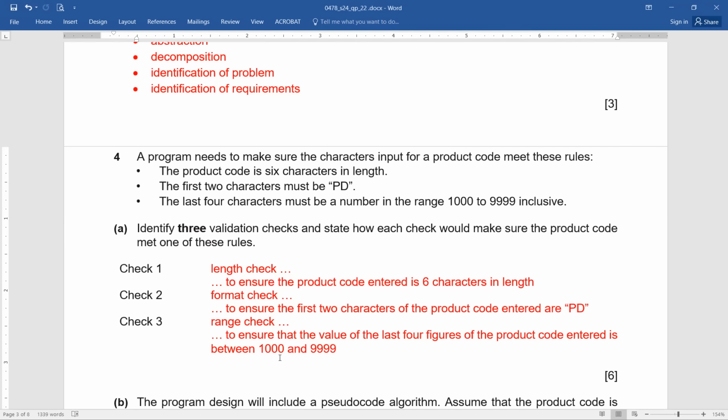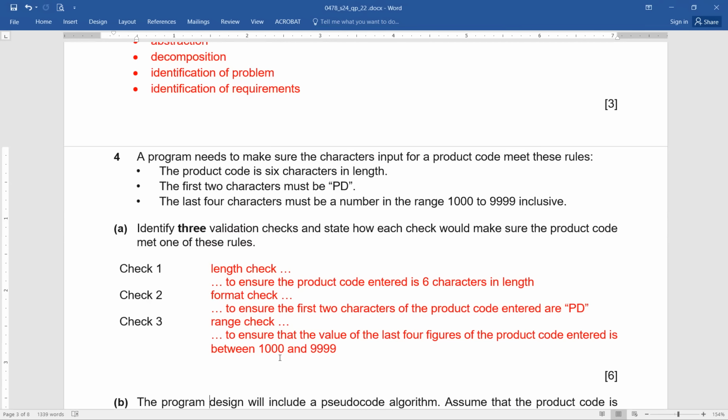Then secondly, the second check they want: the first 2 characters must be PD. Now I hope that we all can recall. If you cannot recall, there's a video available on the topic of validation, so you can go through it for reference, and that will help you recall validation checks and verification also. So it is a format check, to ensure that the first 2 characters of the product code entered are PD.